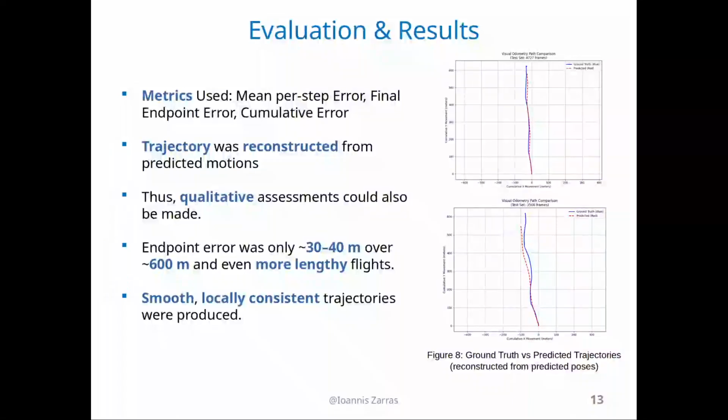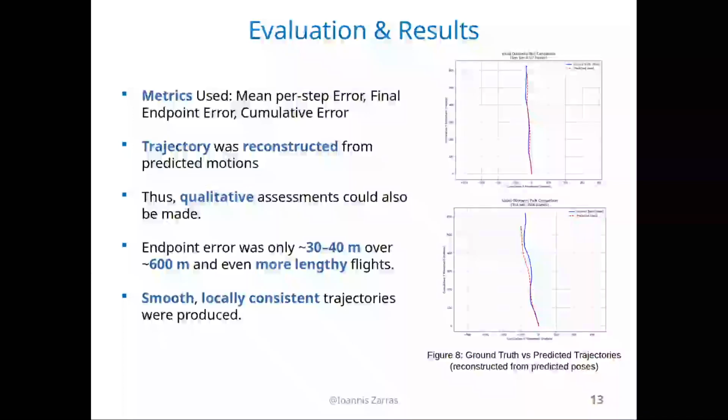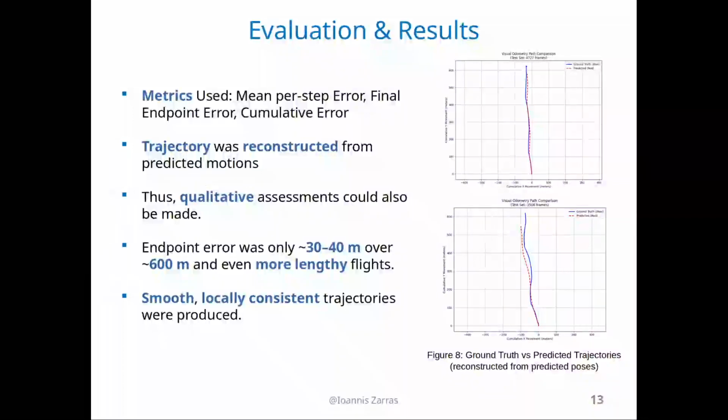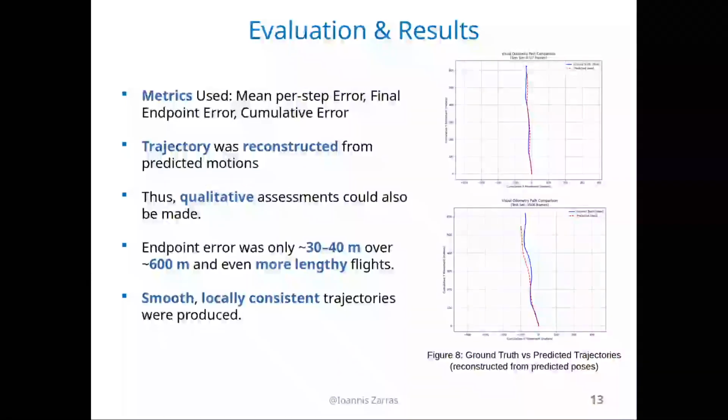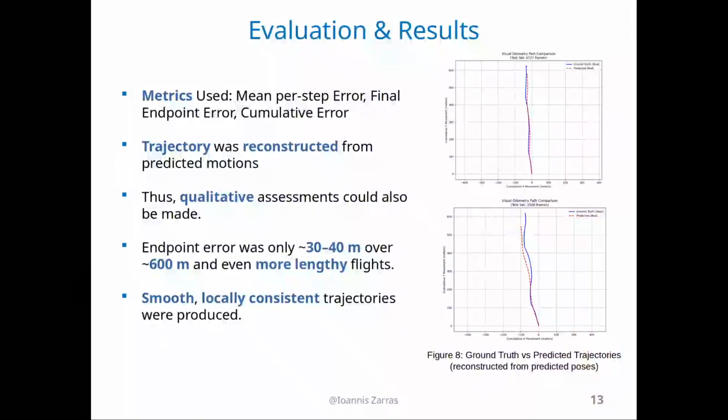This is actually one of the most important metrics in such odometry experiments. The cumulative error is the ego motion errors added all together. We can reconstruct the trajectory from ego motion by simply aggregating all ego motions and plotting them, and it is easy to make qualitative assessments as well from the curves that we can see on the right here.